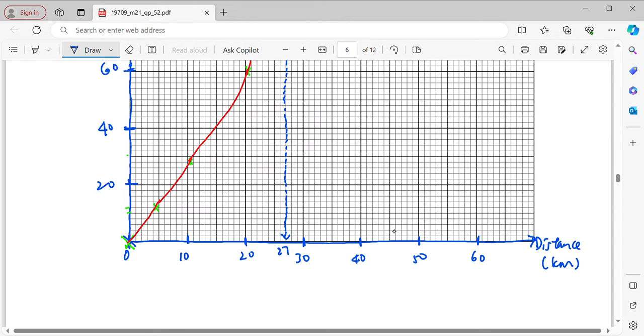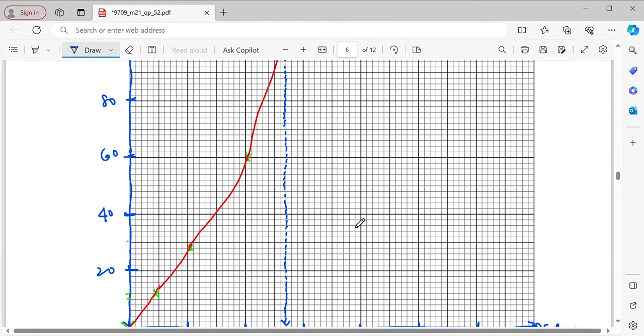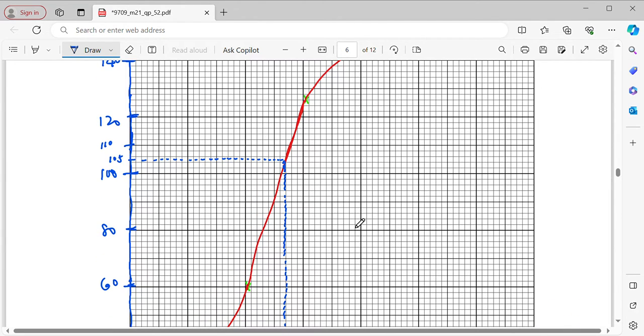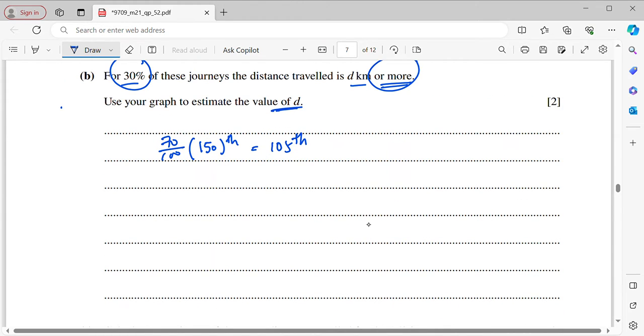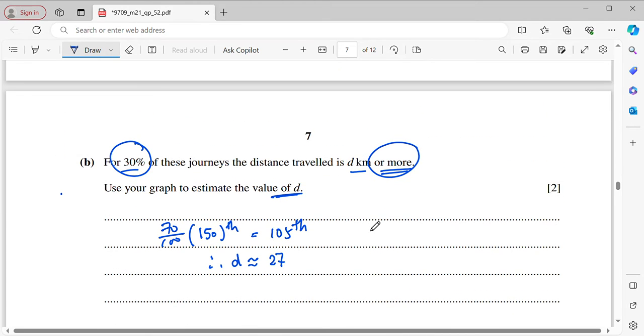So this is going to be 27. Right, so it's all based on your graph. So D is almost 27 based on the graph.